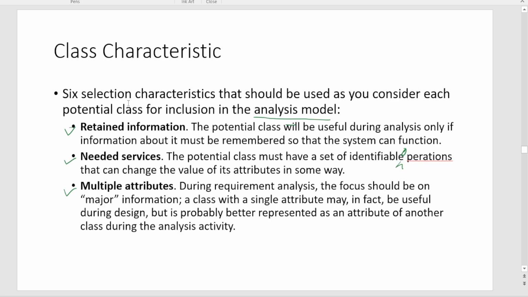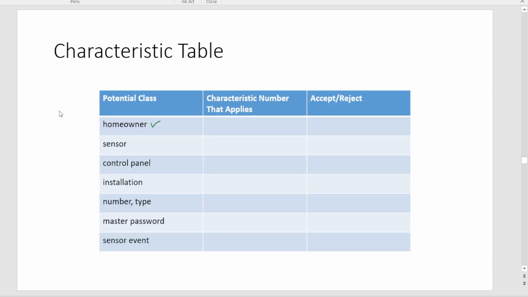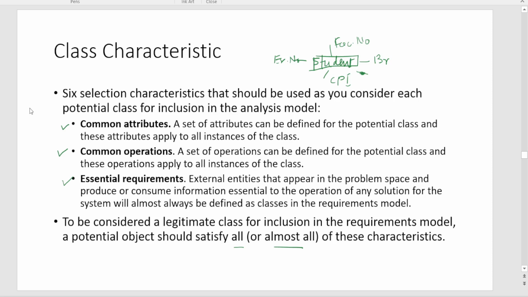Say this is number 1, this is number 2, this number 3, then going ahead, number 4 is common attributes, number 5 can be the other attributes, and number 6.